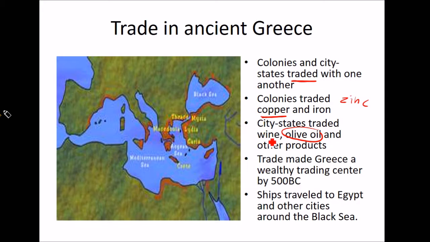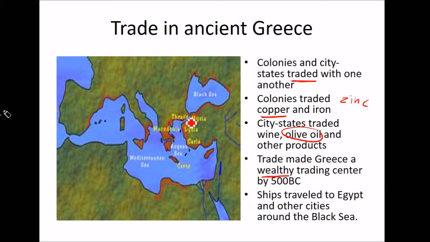Trade made Greece wealthy. Wealthy is the word. Trading center by 500 BC. Yes, it did. That's why they were able to build all those ships. Ships traveled to Egypt and other cities around the Black Sea.